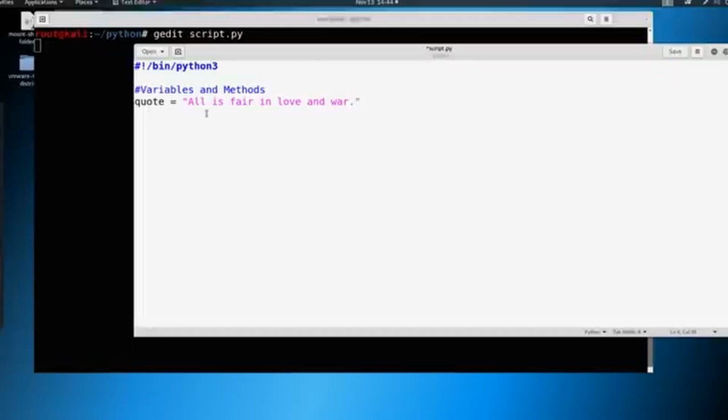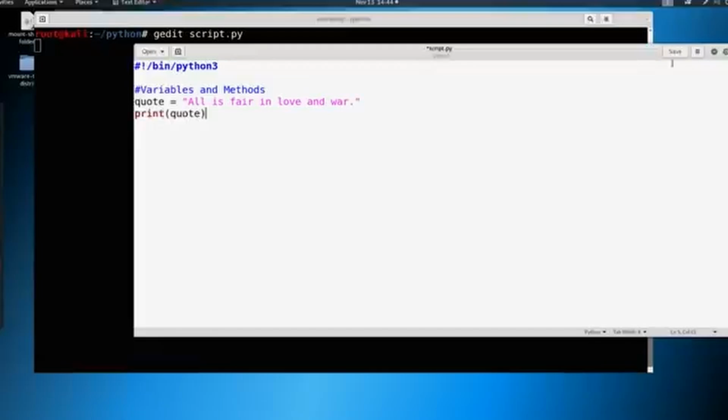Now, all you can think of a variable as is a placeholder. So instead of typing out "all is fair in love and war," we can just call this placeholder at a later time, and it knows, hey, I'm going to call this information. So it's going to store this information inside of quote, and then later we just call quote, and it'll print it out. So we can do something like print quote